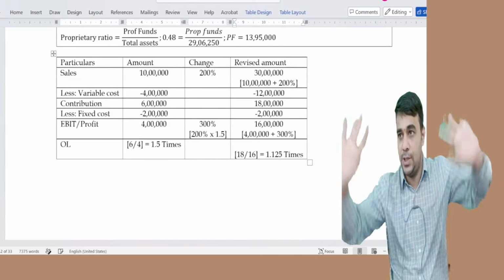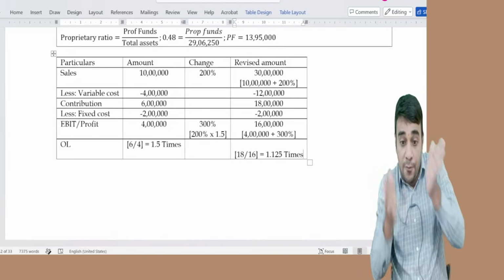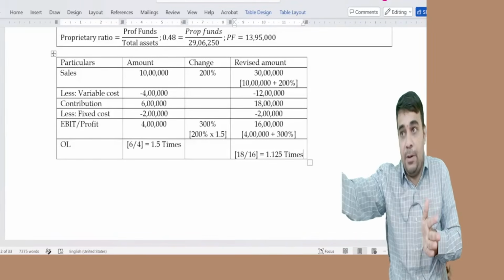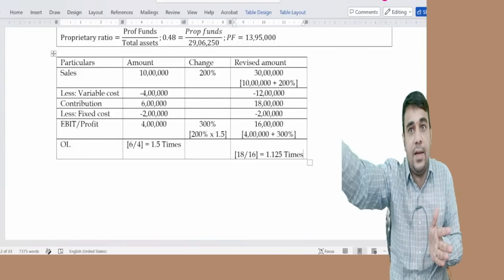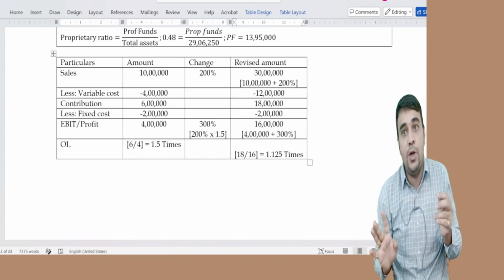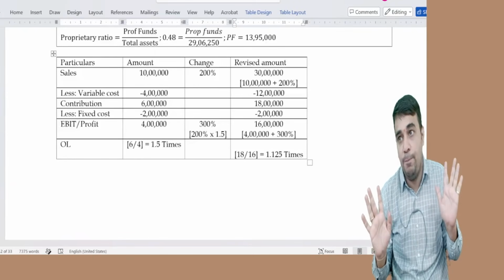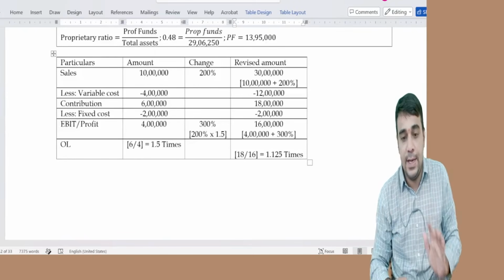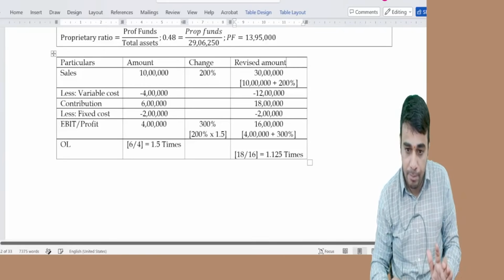1.125. OL will keep changing at different levels. From 30 lakh, if any change happens, not from the original 10 lakh, 1.125 is the link. 1.125 is the relationship. What is 1.125? Listen.